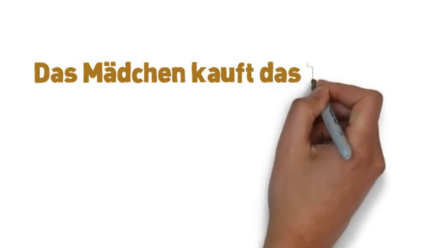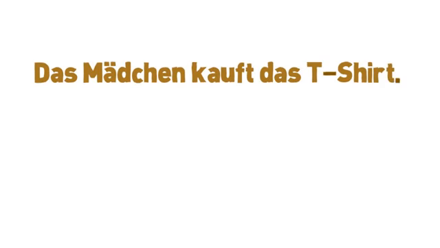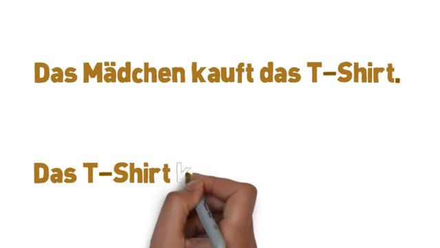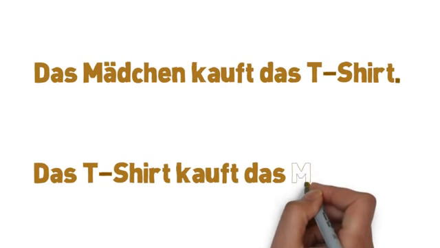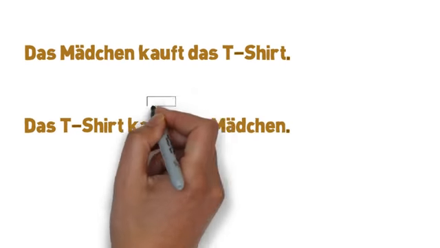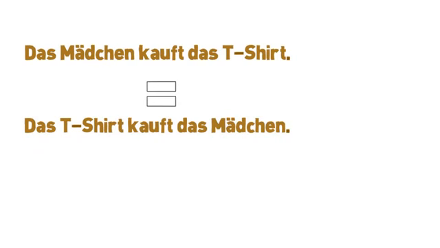On the other hand, remember that only masculine nouns will tell you whether they are the subject or the direct object. So if you have a sentence with feminine, neuter, or plural nouns, you'll have to use plain old common sense and word order to figure it out. For instance, in a sentence like das Mädchen kauft das T-Shirt, or das T-Shirt kauft das Mädchen, we can assume that those sentences must mean the same thing because common sense tells us that girls buy T-shirts, not the other way around.